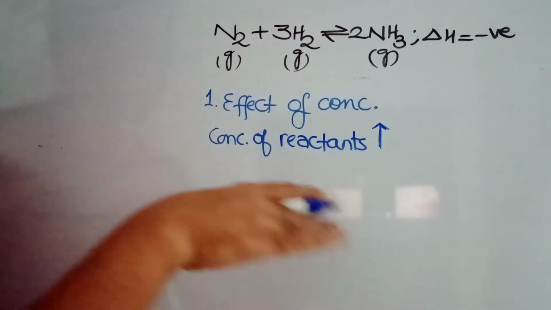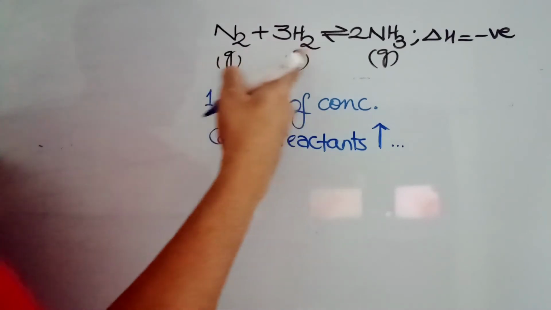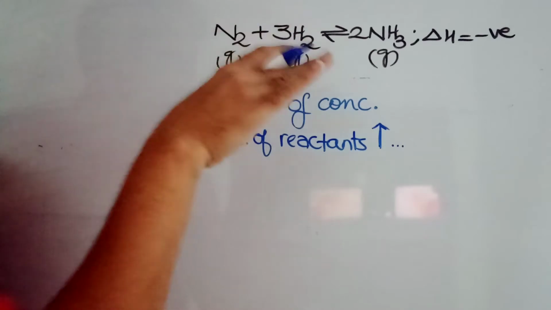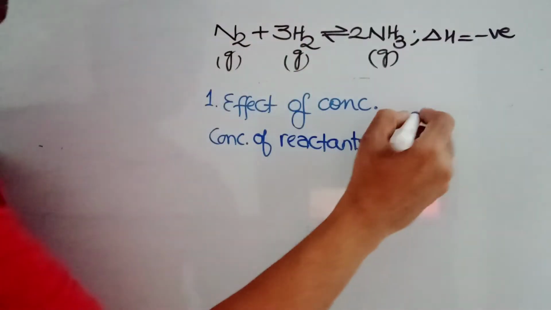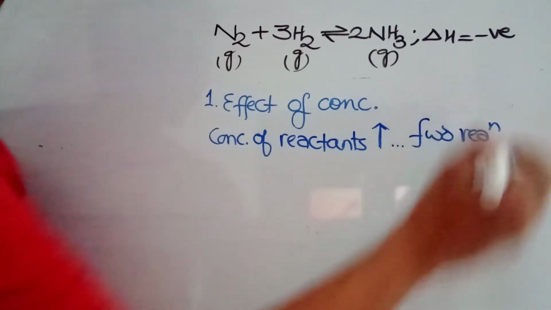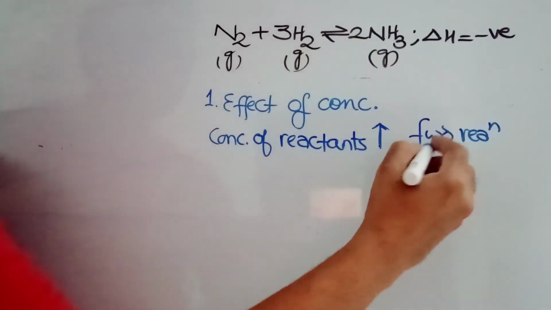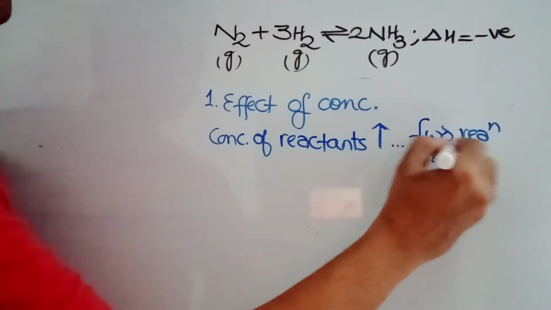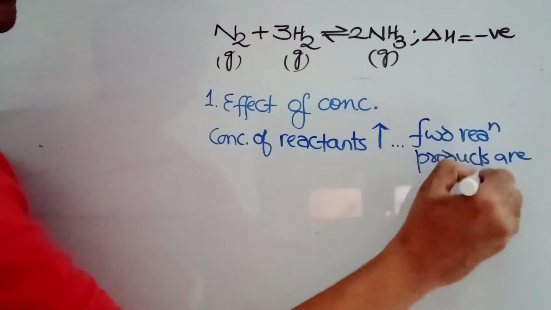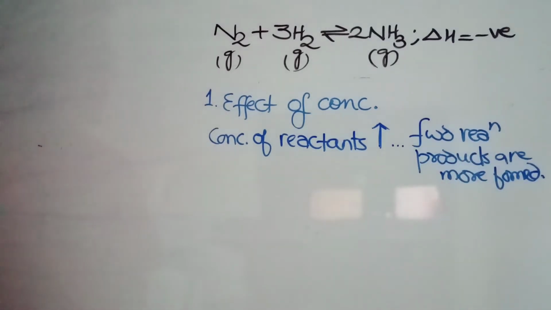If the concentration of the reactants increases, you are adding extra nitrogen and hydrogen. So the forward reaction takes place, which means more products are going to form.